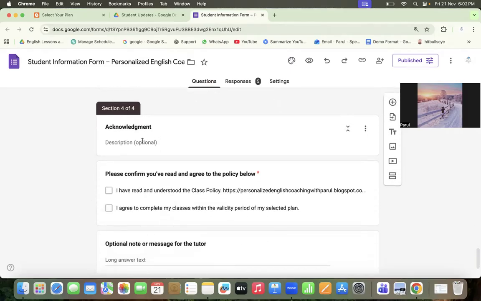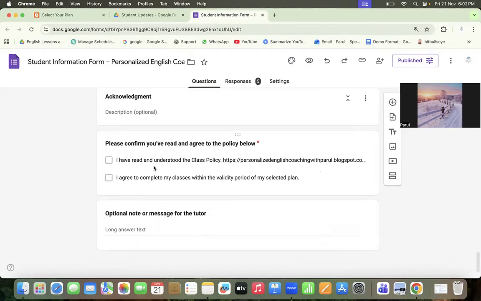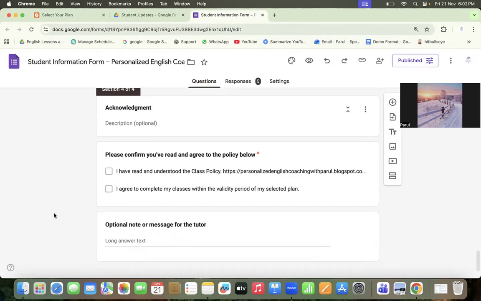And then in acknowledgement, I just want to make sure that you have already gone through the class policy. So you have to check these two boxes. Once you do that, you can click on the submit option, and your information will be saved in my database. And based on that, we can proceed with next step, which is the payment.